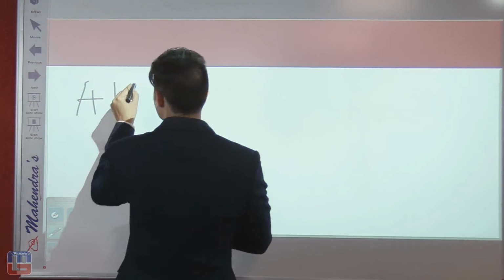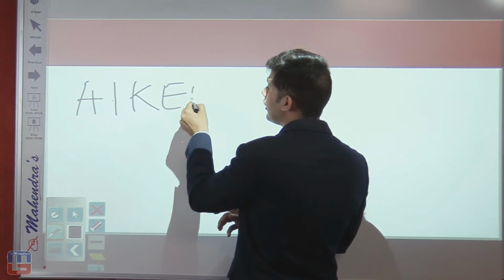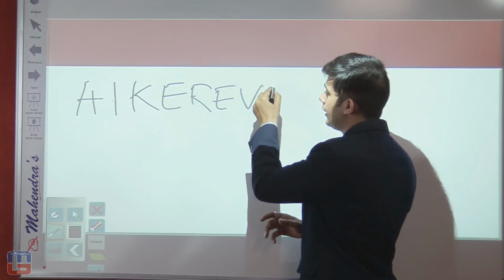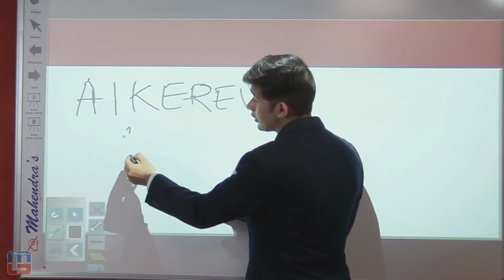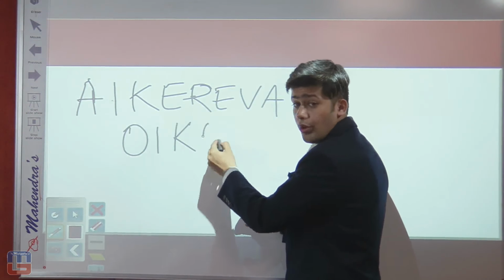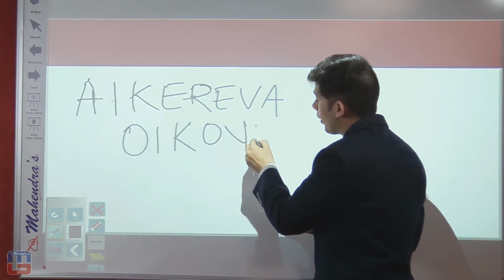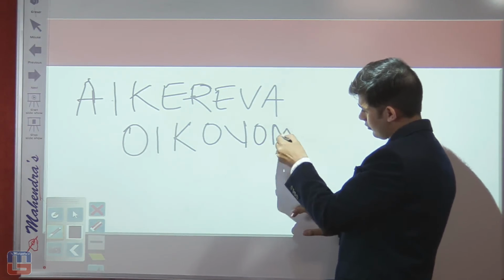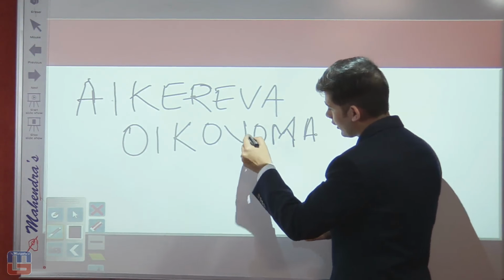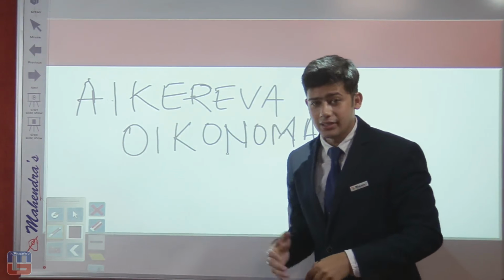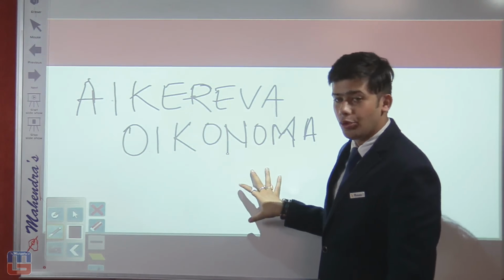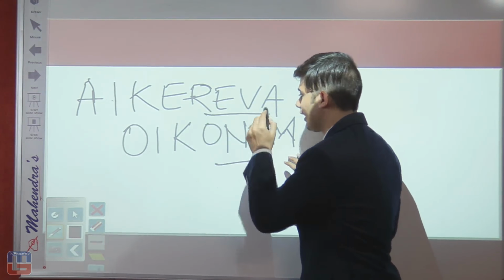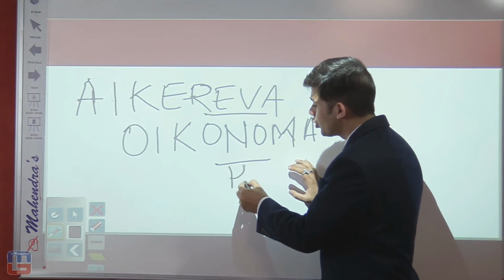It is ikereva, and the other one is oikonoma. Now the stylus is not accepting my fluency in writing, but that's another thing. So ikereva and oikonoma. Now these particular terms deal with the house of law,